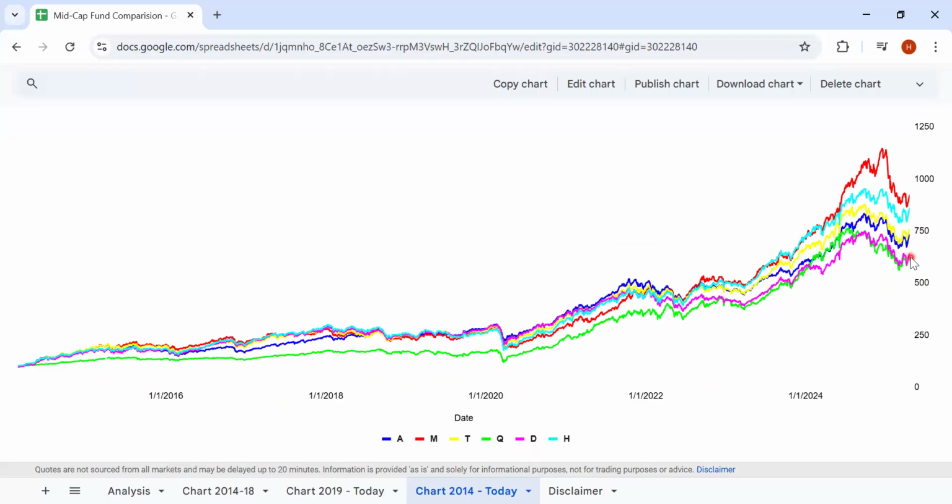DSP and Quant have delivered a similar kind of return from 2014 onwards. Only thing is, there will be a time period where for 2, 3 years any active manager will be underperforming, and for 2, 3 years they will be doing exceptionally well. That's something you have to understand before investing. And any mid cap fund, by seeing the chart, by now you have to understand that it is very highly volatile.